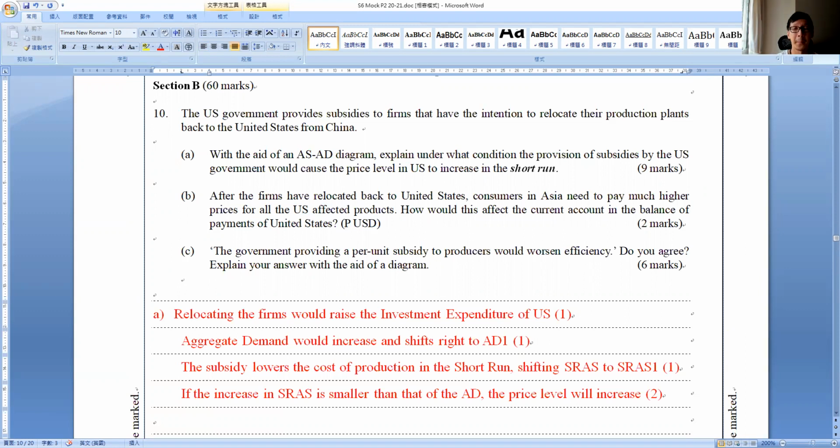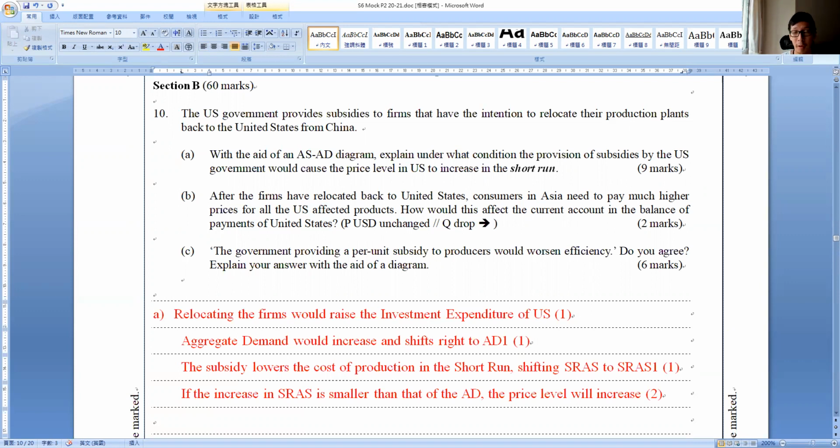The Asians buy Apple from my store in US, right? Now there are more US products coming back to the US. But would that change the price of our product in terms of USD? No, it should be unchanged. Actually it should be unchanged. Now, on another hand, we know the Asians need to pay much higher prices. What does that mean? It means that the quantity would drop. So, with P unchanged, quantity drops.